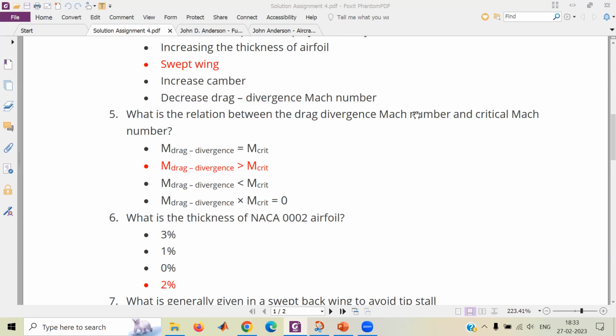And how is the drag divergence Mach number related to M equal to 1? Did you understand my question? Actually, not, sir. Is it larger than Mach equal to 1 or is it smaller than Mach equal to 1? Sir, it is larger than one. Sir, according to me, it is less than one, but very close to one. Yeah, that's the right answer. It's very close to 1, but it's still less than 1. And what happens at 1?